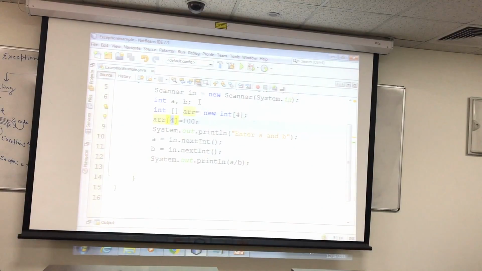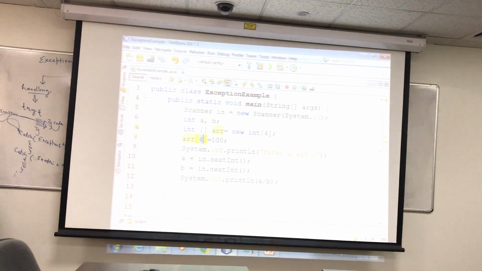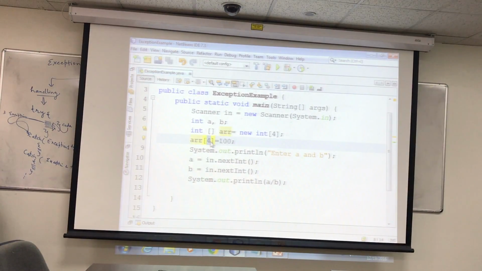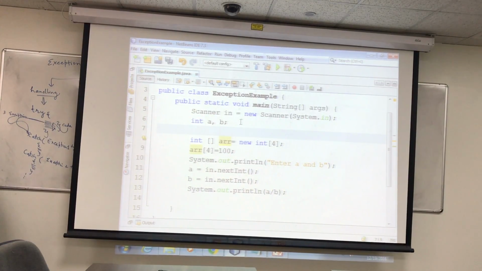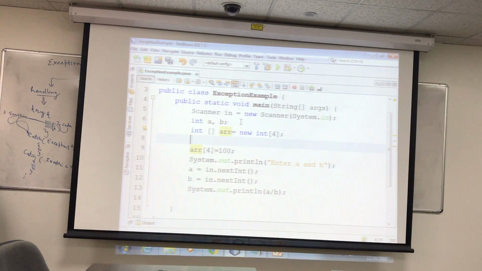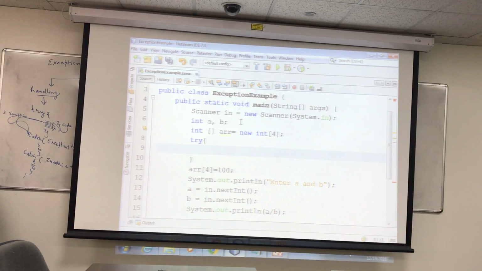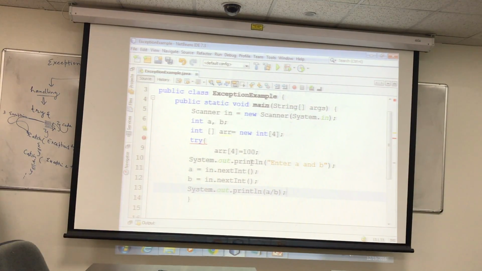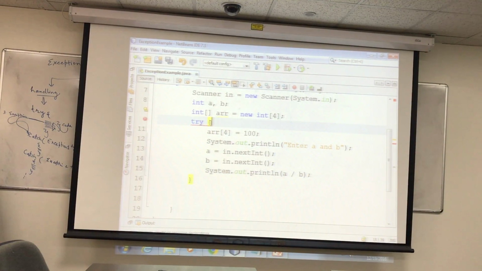Okay, so what we are going to do now, we know that up to here maybe there will not be any issue, right? You can declare all of them in try, no problem. So we just put here try, okay? We do something like this, try, and we move all these statements inside the try block. Then here we say catch.